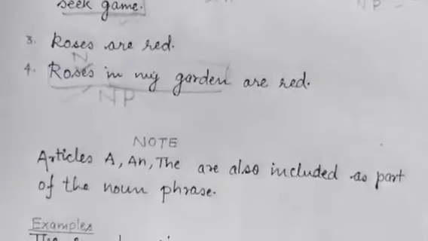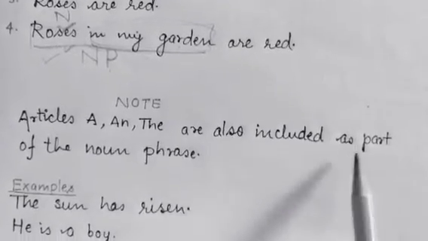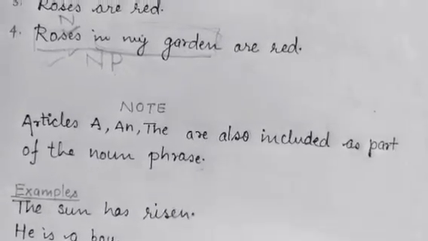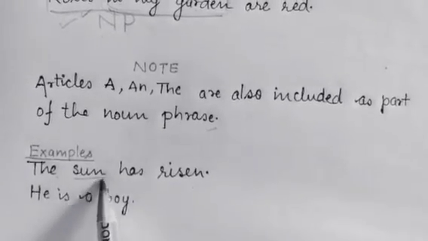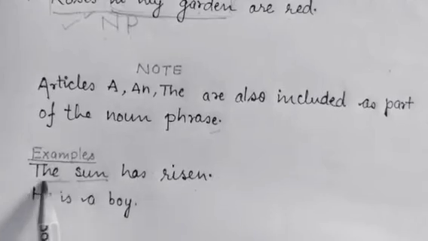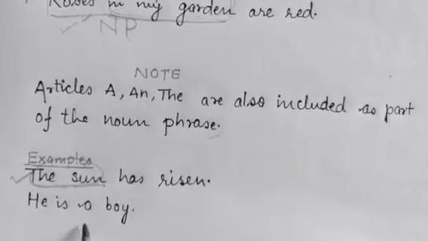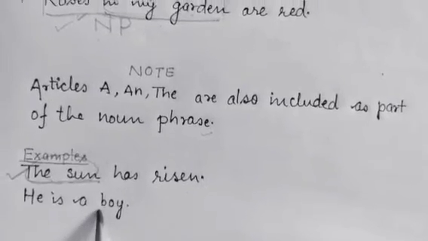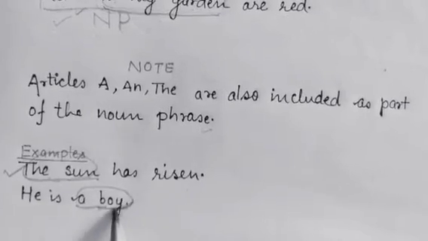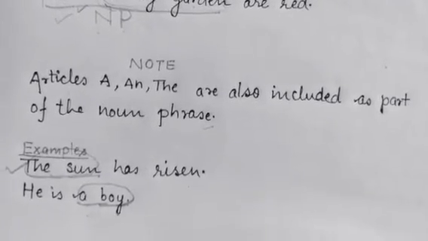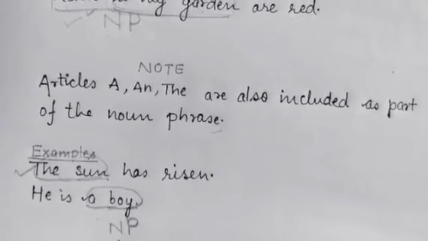Okay, there is a note at the end. It says that articles a and the are also included as part of the noun phrase. So let me show you. The sun has risen. Only one noun word combined with the article the. Two words are there. So that is a noun phrase. Again, he is a boy. A boy. Boy is combined with the article a. Two words together forming a phrase. Right? So again, noun phrase.